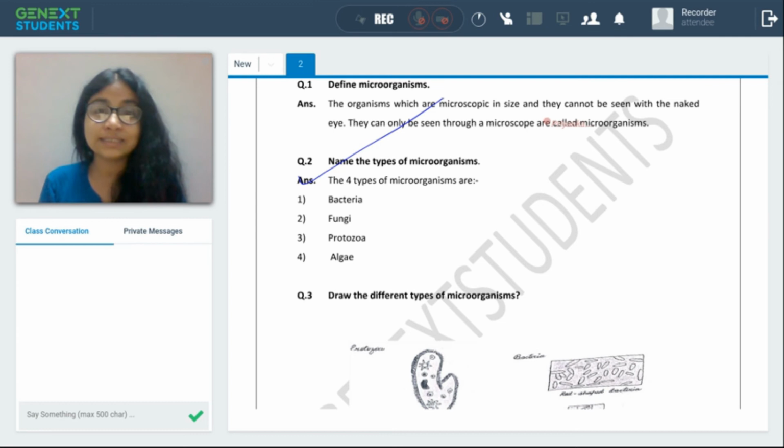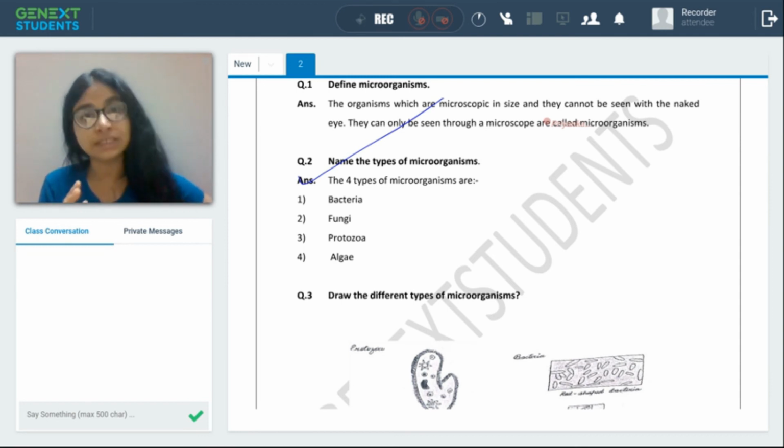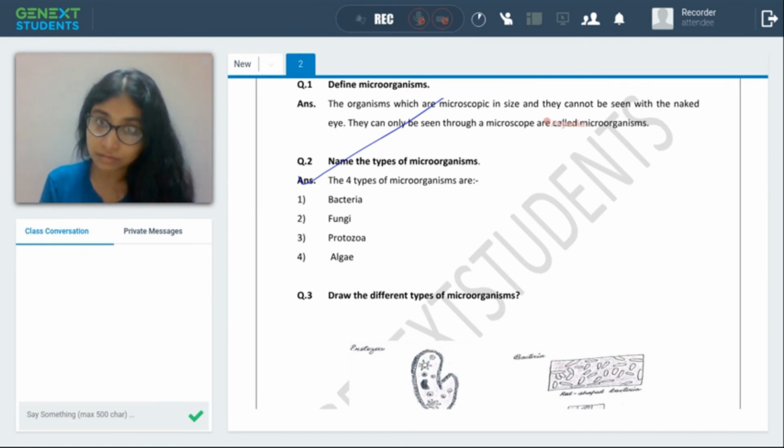They reproduce only inside the cell of a host organism. They cannot reproduce like that. They need a host. They need someone else's body to reproduce. So which may be bacteria, bacteria can also be a host, or any plant or animal. And now you can see that in humans also they can grow.